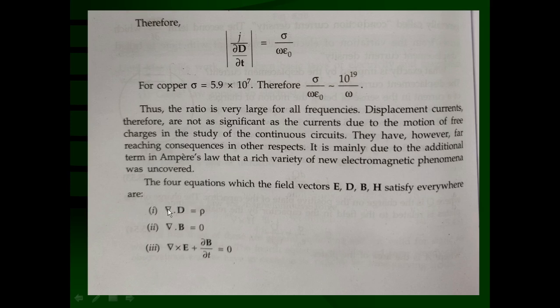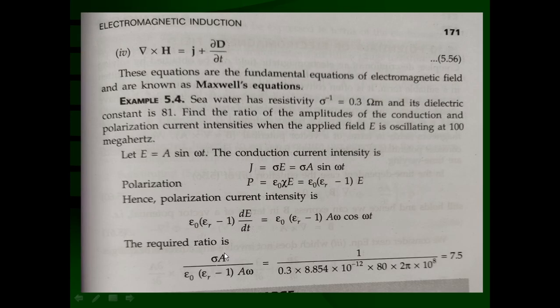The first equation is divergence of D equals rho. The second equation, similarly, divergence of B equals 0. The third equation: curl of E plus del B upon del t equals 0. And the fourth equation: curl of H equals J plus del D upon del t, which is Ampere's law modified. These equations are the fundamental equations of electromagnetic fields and are known as Maxwell's equations. Now remember.